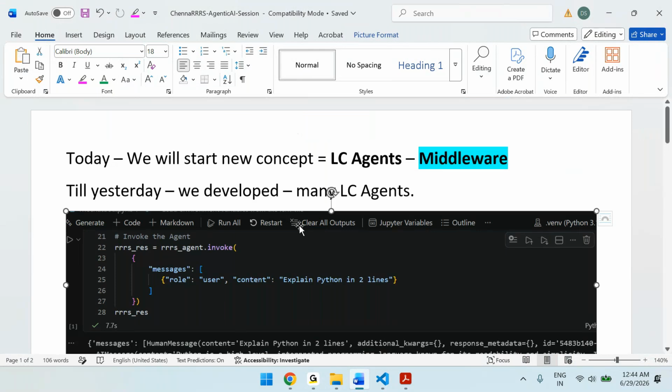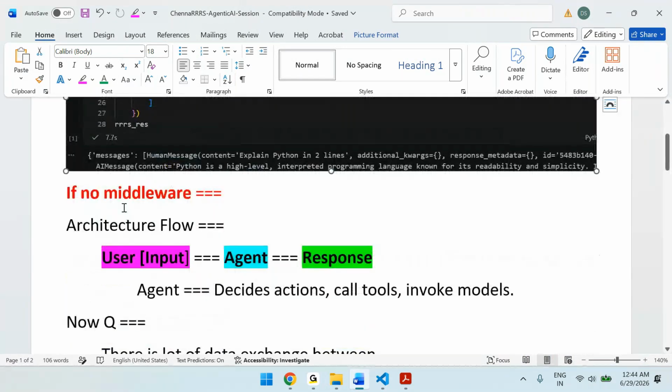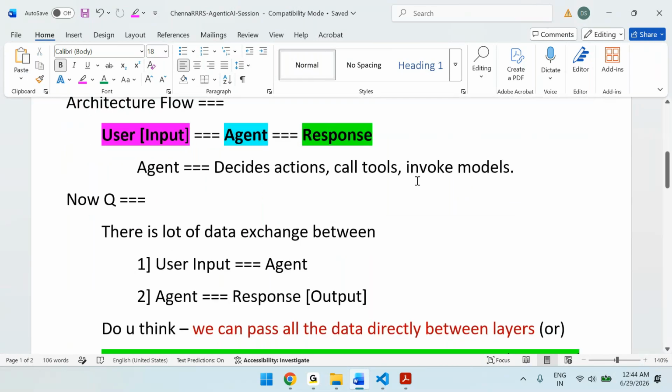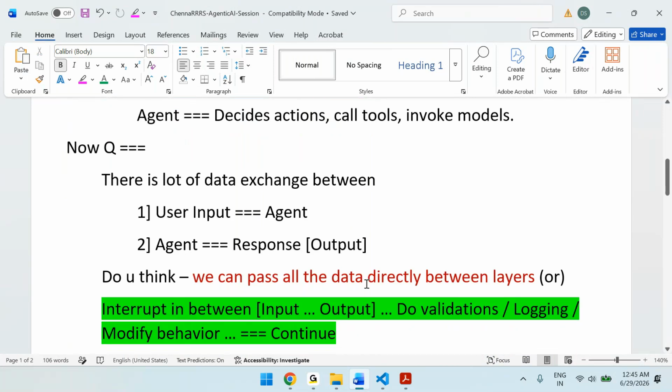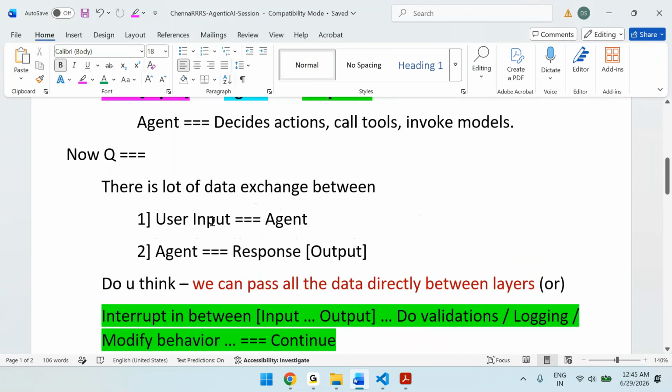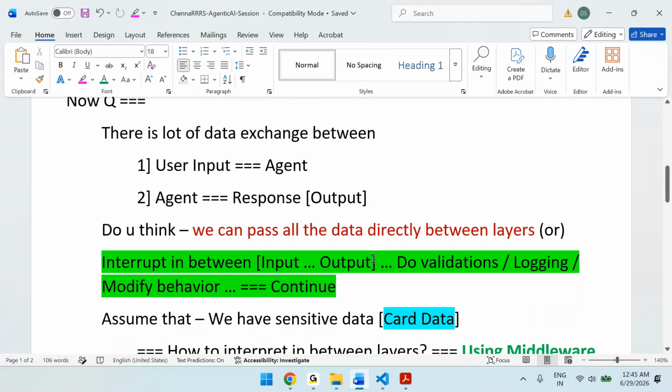We have developed so many agents till now, and there are no middlewares. Without middlewares, the general flow is that the user inputs something, it goes to the agent, which does all the necessary things, calling the tools, invoking the models, and finally we get the response. Assume these are layer 1, layer 2, layer 3. Can we pass the data between all these layers directly? Yes, you can, but it's not worthy, because data might be sensitive. So it is always good to interrupt between the layers, do the validations, do the logging, modify the behavior, and continue.